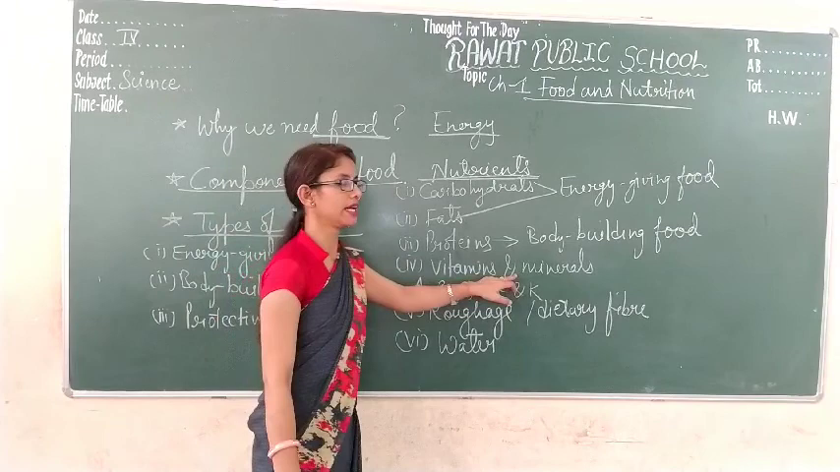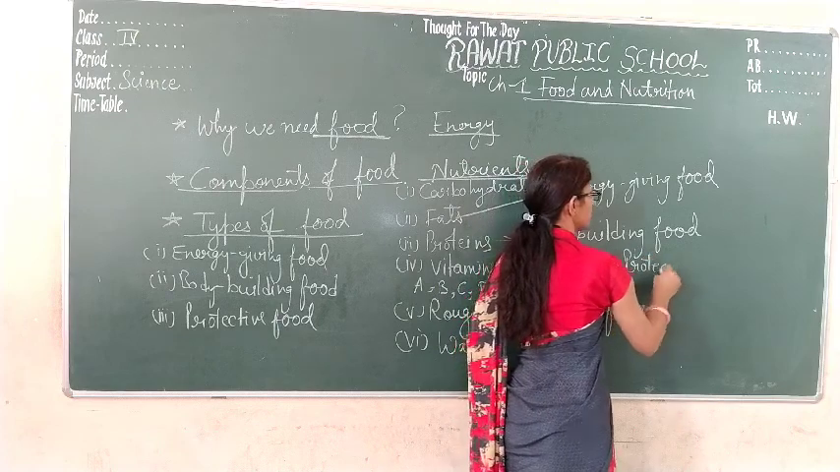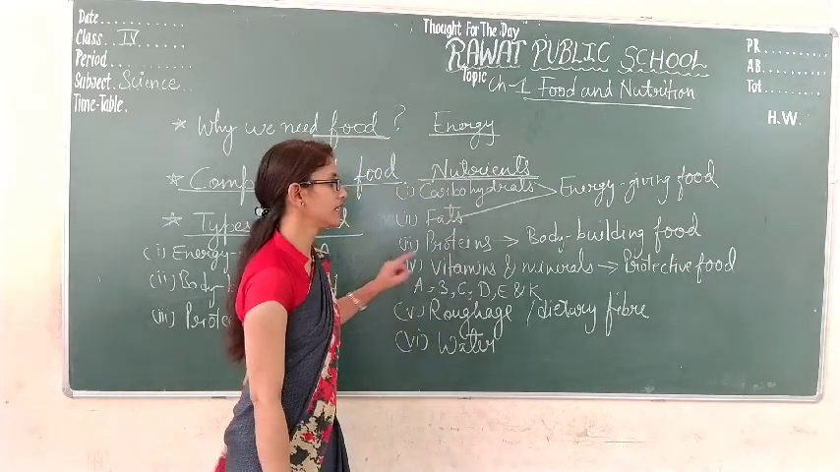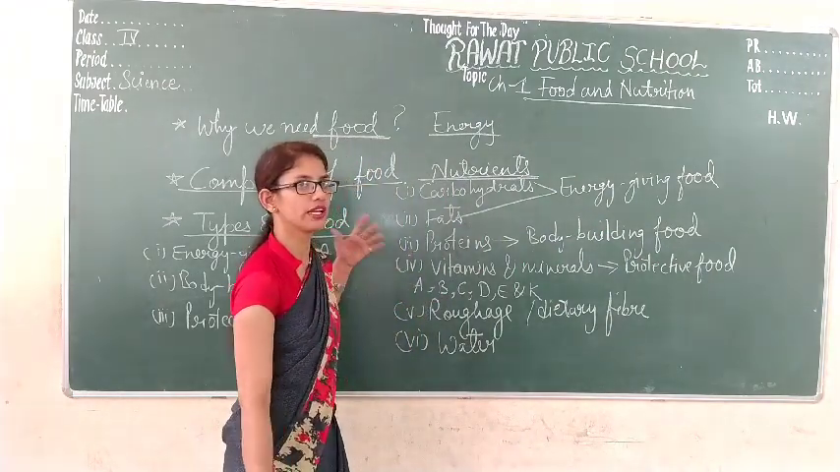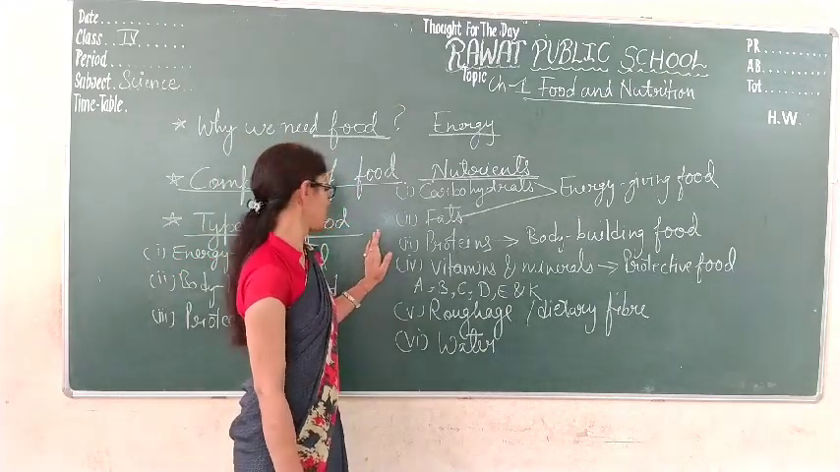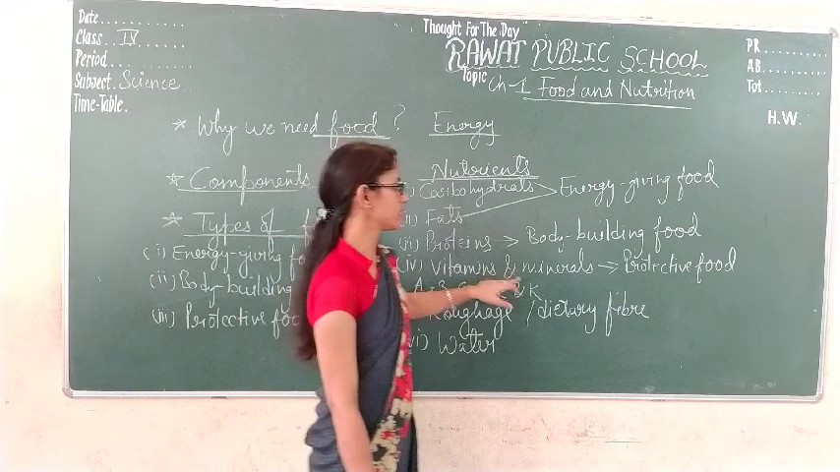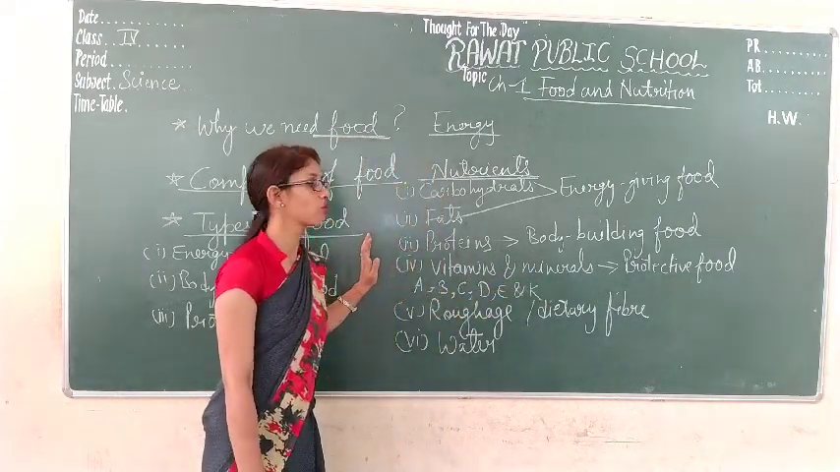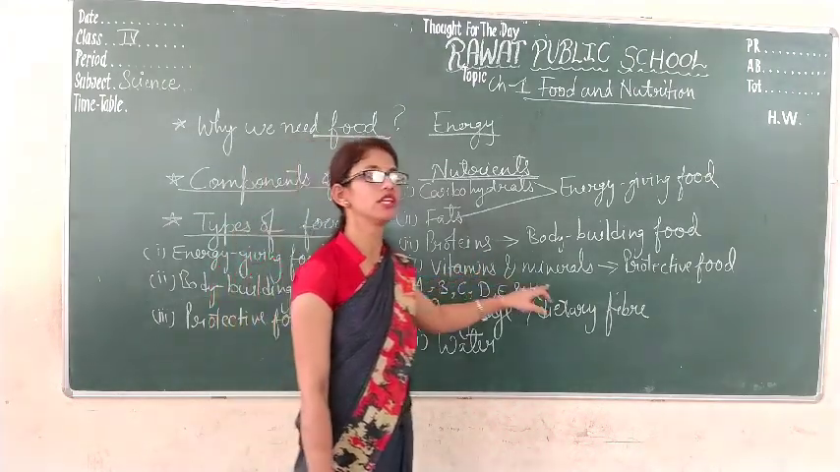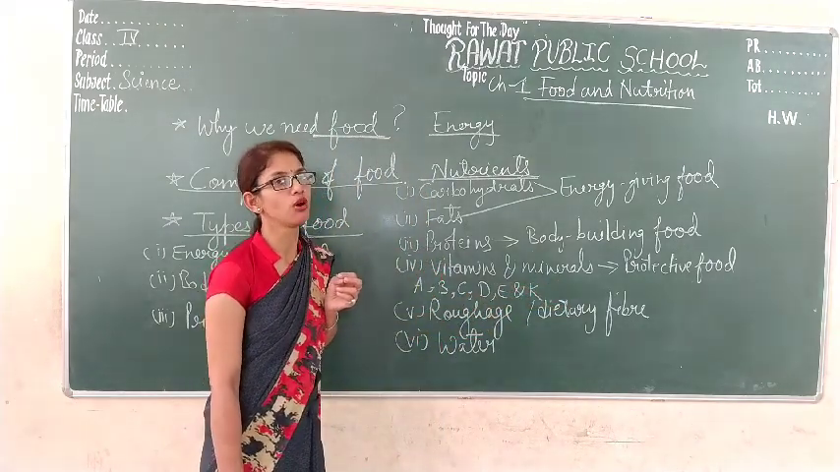Next is vitamins and minerals. Vitamins and minerals are known as protective food because they help us to fight against diseases. If there is a deficiency of any vitamin in our body, then we will suffer from deficiency diseases. Vitamins and minerals are required by our body in traces, in very little quantity, but lacking them will lead to diseases. So they are very essential but required in small quantities.